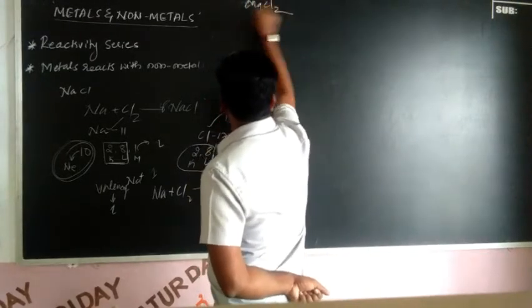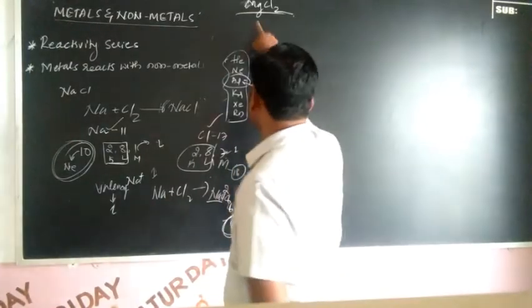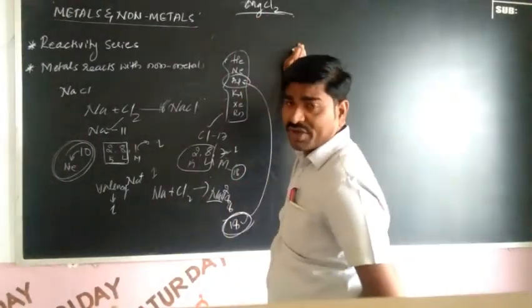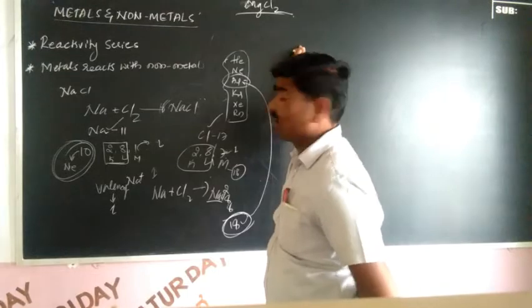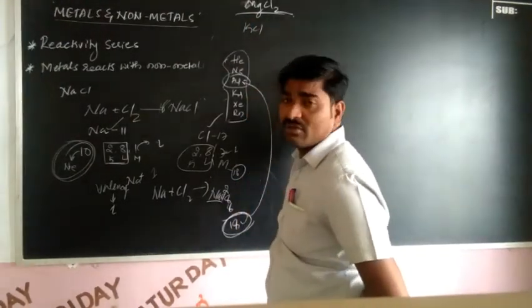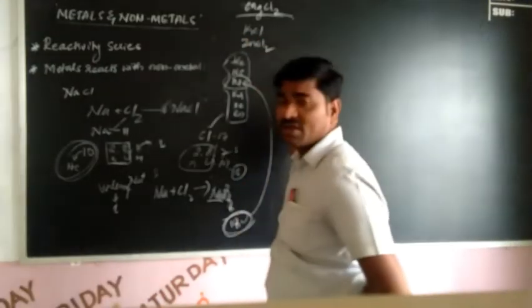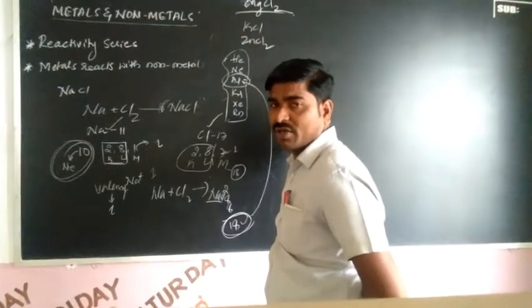Magnesium chloride. So magnesium is one of the metals and chlorine is another non-metal. And KCl, we can take KCl. KCl means potassium chloride. So another one, zinc chloride.